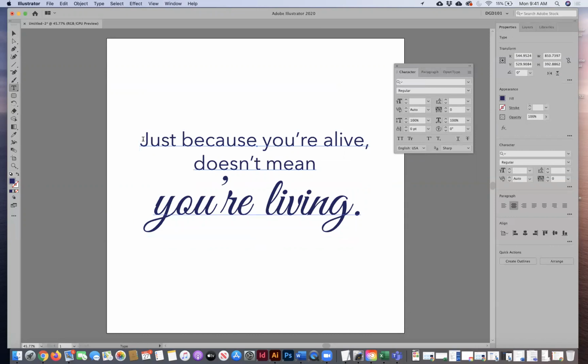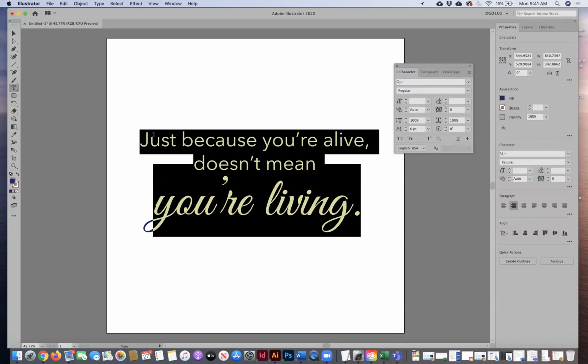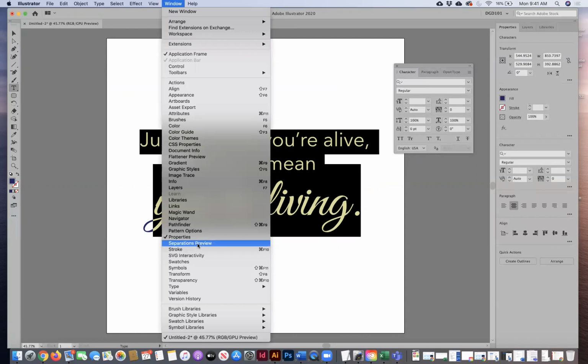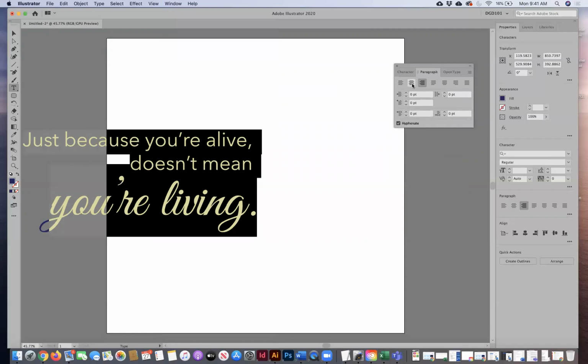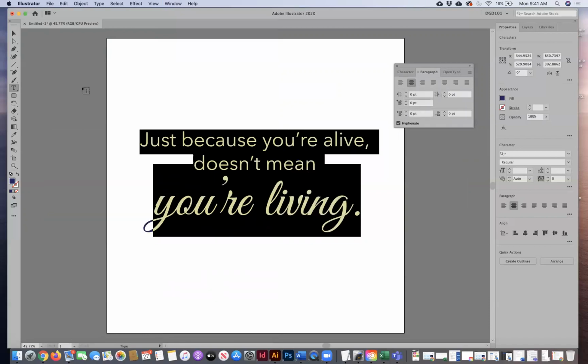Alignment. So if I select all by just dragging over it, my alignment is in my paragraph panel, which is over there in my properties, but let's bring this up as a separate box here. If I go to type and choose paragraph, I'm choosing center. If I did left align, it would go left align. If I did right align, kind of play around with that, see how that all works.